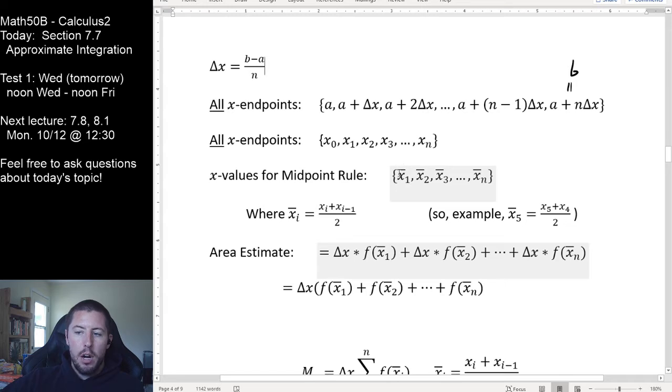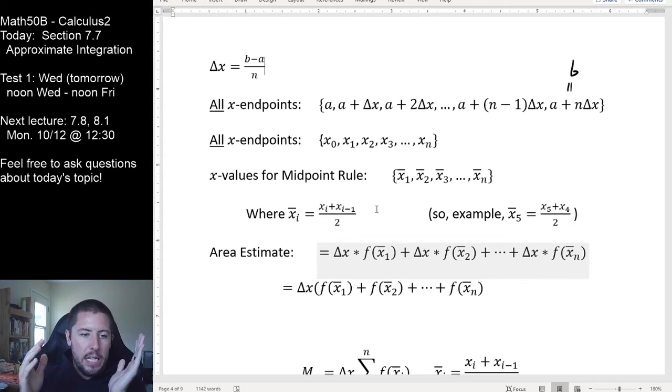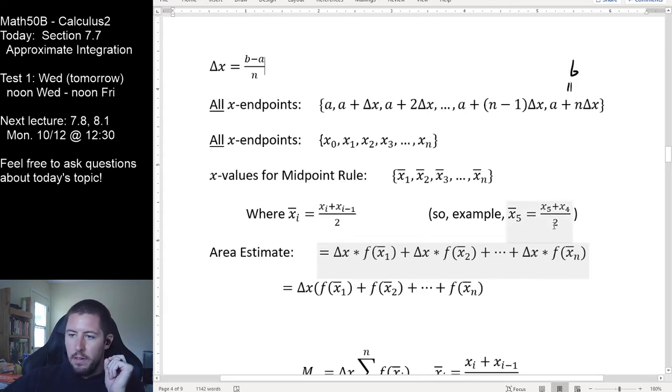So these x bars, a bar over the top of something, for all you stats people out there, always indicates an average value. So we're going to define x1 bar to be the average of x0 and x1. That's what we'll call x1 bar. So x sub i bar is the average x location of x sub i and x sub i minus 1. I've got that statement written right here. Average, add them both together and divide by 2, right?